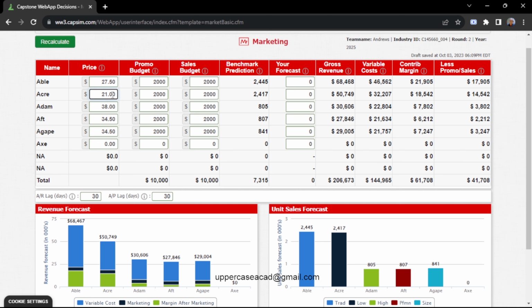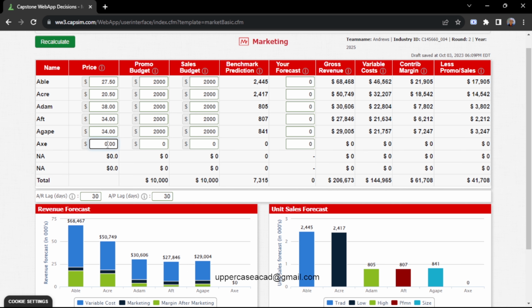Then for Eka, I'll also reduce it by 50 cents to 20.5. For Adam, I'll leave it the way it is. Then for Aft, I'll reduce it to 34 because I believe that some of my competitors, or not even all, may decide to reduce their pricing.